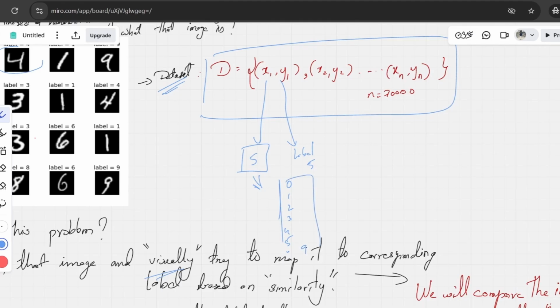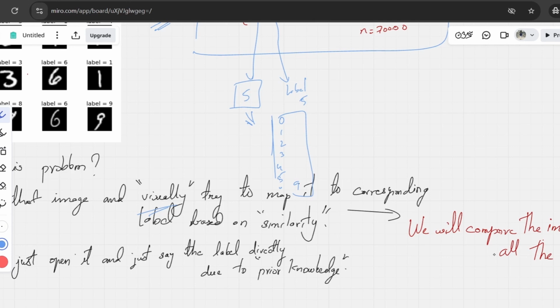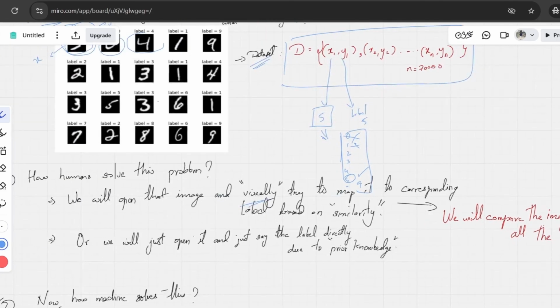We will see all possibilities and try to map it based on similarity. This handwritten 5 is similar to this 5, and it is not similar to 0, so we will reject that. We will reject 1 also. But we will give the label which is most similar, which is 5 here. Likewise we will solve it.